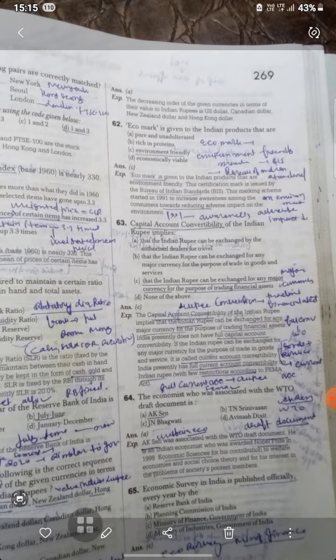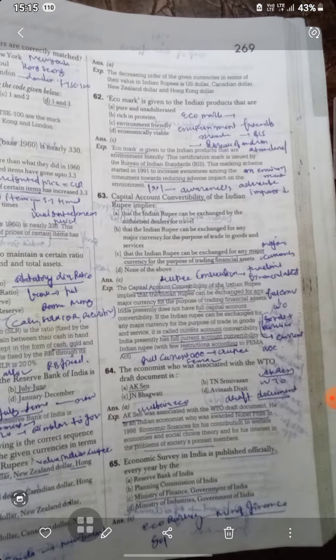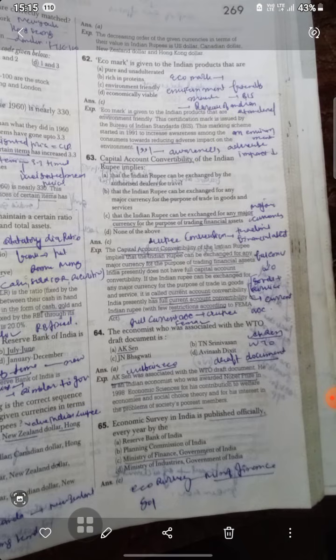Next is Eco-mark. Eco-mark is environment friendly. Eco-mark is given to Indian products that are environment friendly. This certification mark is issued by the Bureau of Indian Standards. This marking scheme started in 1991 to increase awareness among consumers towards reducing the adverse impact on the environment.